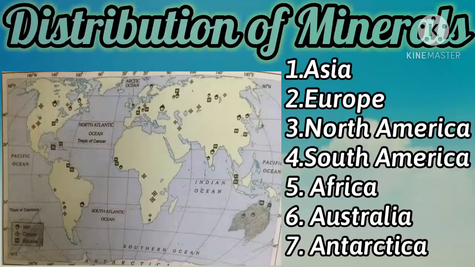The other minerals found in Africa are copper, iron ore, chromium, uranium, cobalt and bauxite. In fact, oil is found in Nigeria, Libya and Angola.